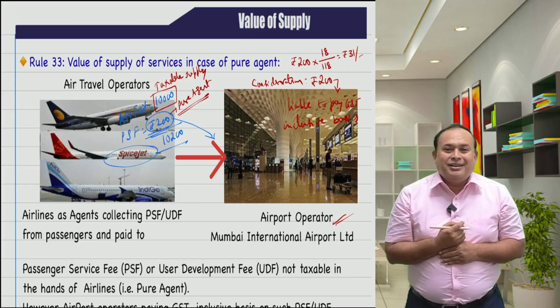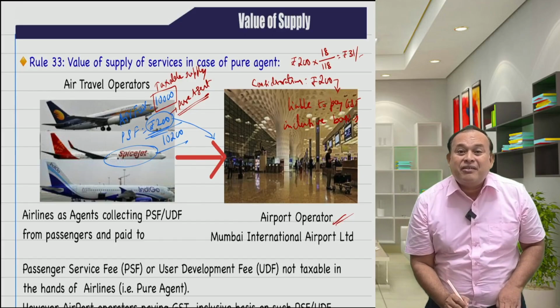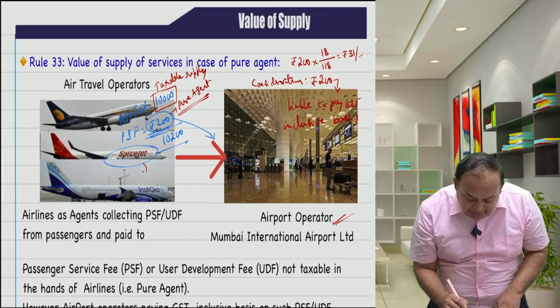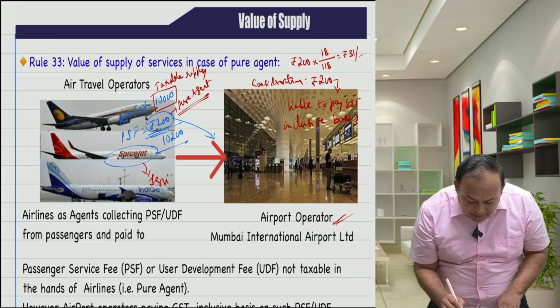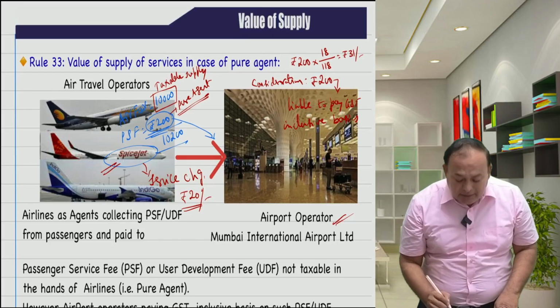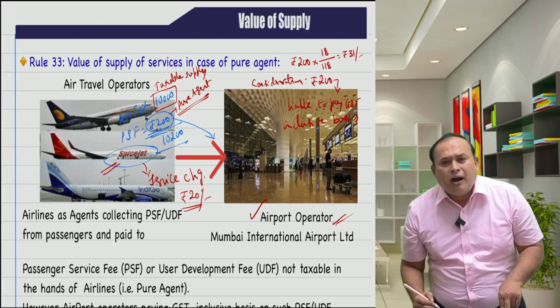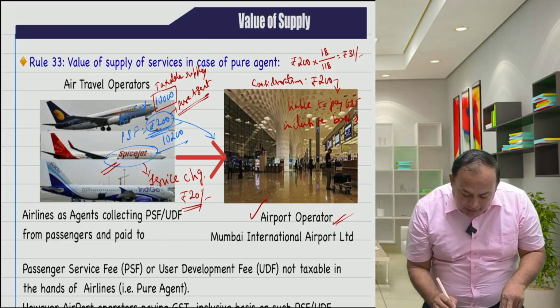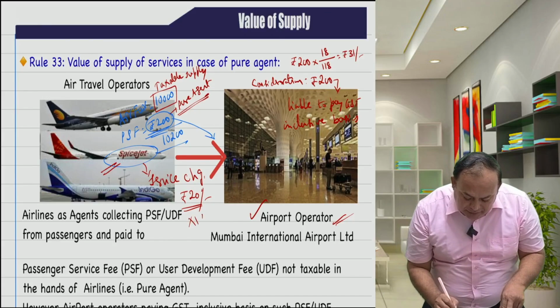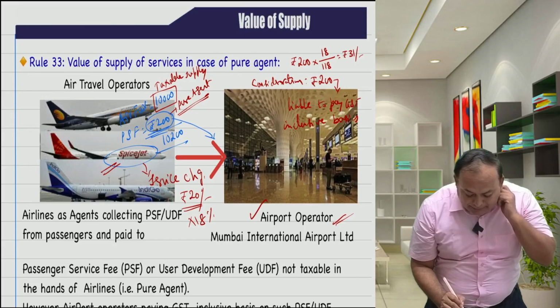Rupees 20. That means this air travel operator is charging service charges of rupees 20 per ticket, where the supplier of service is SpiceJet and the recipient of service is the airport operator. Will it attract GST or not? Absolutely, it attracts GST. On 20 rupees, GST at the rate of 18% will apply in the hands of the air travel operator.